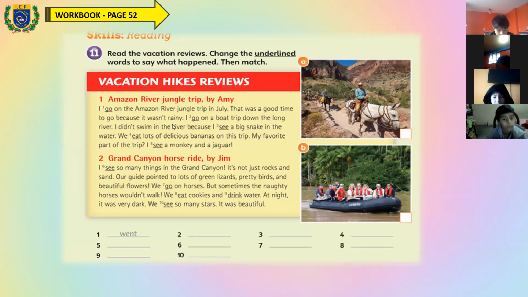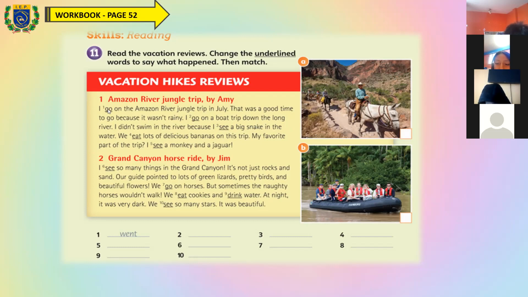So here in this story, there are many mistakes. Hay muchos errores. There are many mistakes. And these mistakes are underlined. Están subrayados. So you have to correct, correct and change the word. Here it says, change the underlined words to say what happened. Then you have to match with a correct picture.